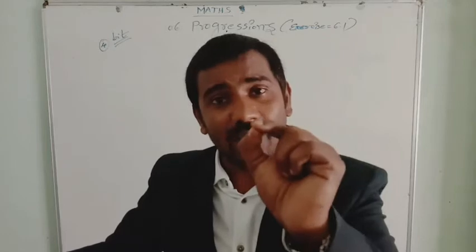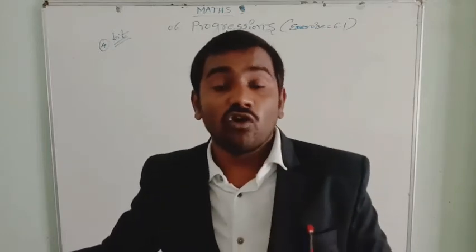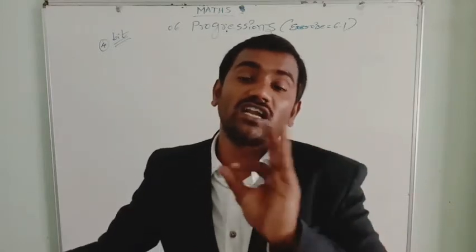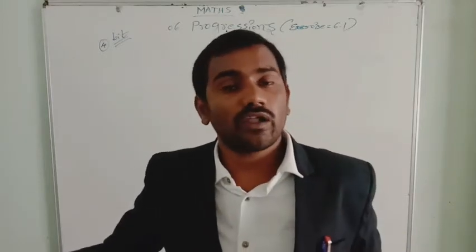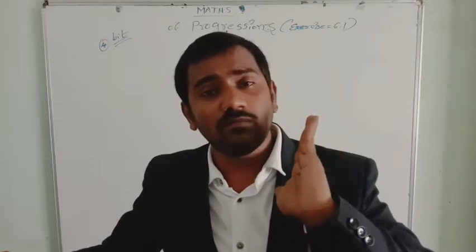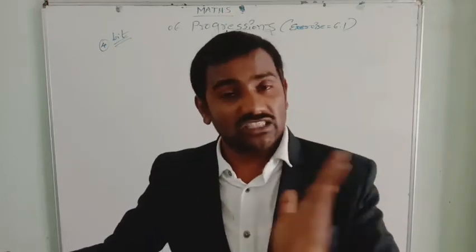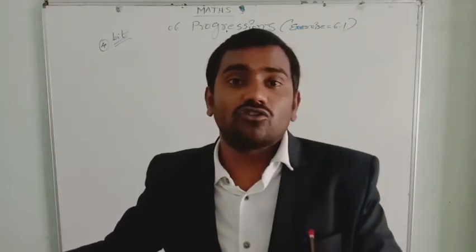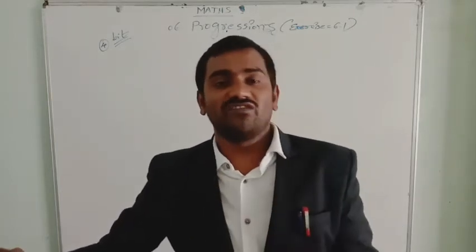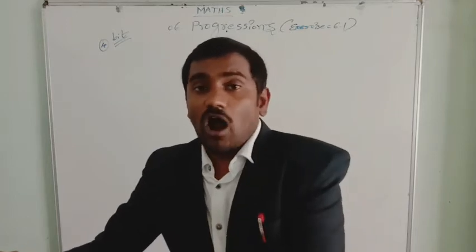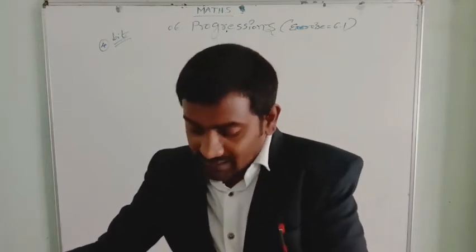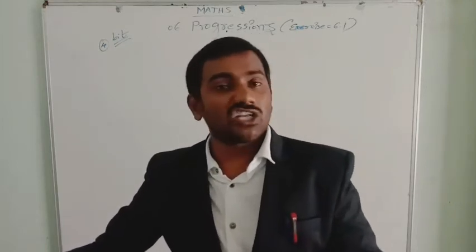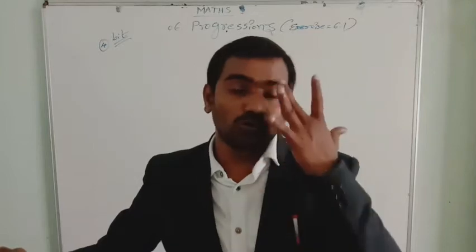If at least one time it is different, even if 4-5 times you got the same, at least one time you got different, then they are not in arithmetical progression. Every time you have to get the same difference. When a fixed number is added, we get the same difference. When a fixed number is not added to the preceding term, we don't get a common difference. So let us see. Out of these 13 questions, let me solve 5 or 6 problems to understand how to do this bit.